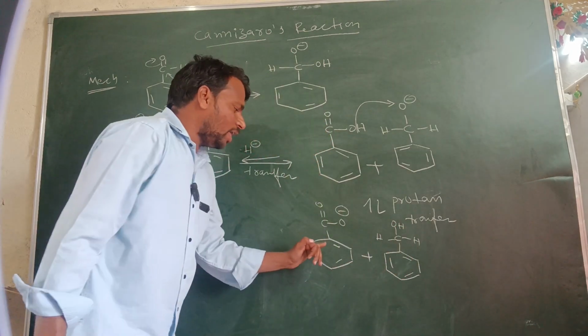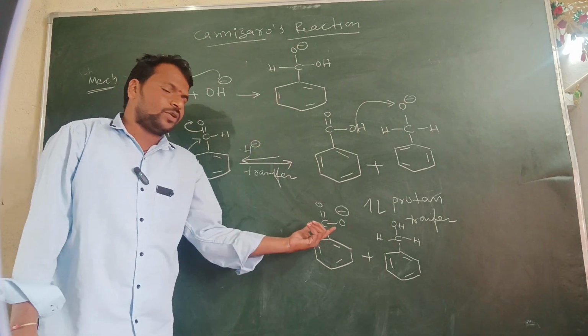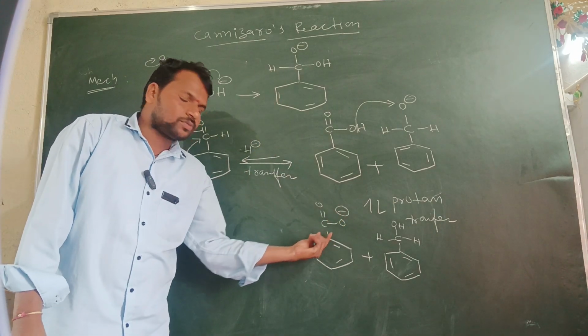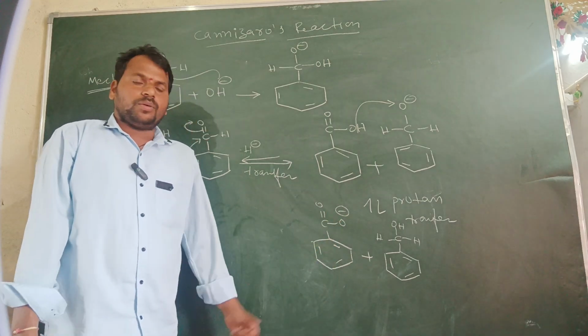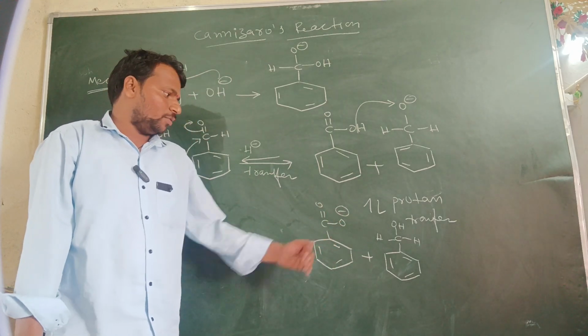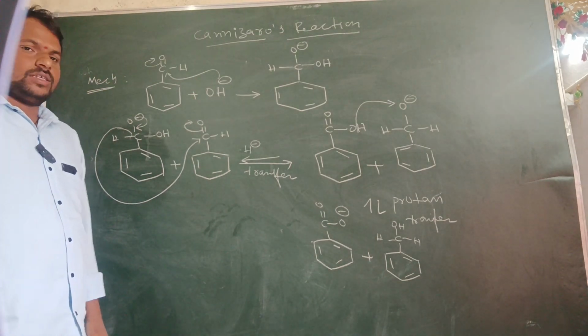This is the alcohol, and this is the carboxylate anion. Potassium reacts with this, forming the potassium salt of the benzoate anion. So this is said to be Cannizzaro's reaction. Thank you.